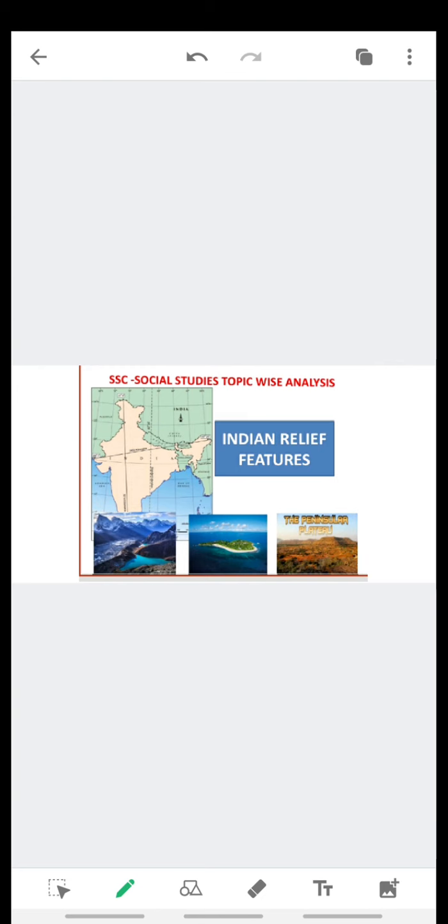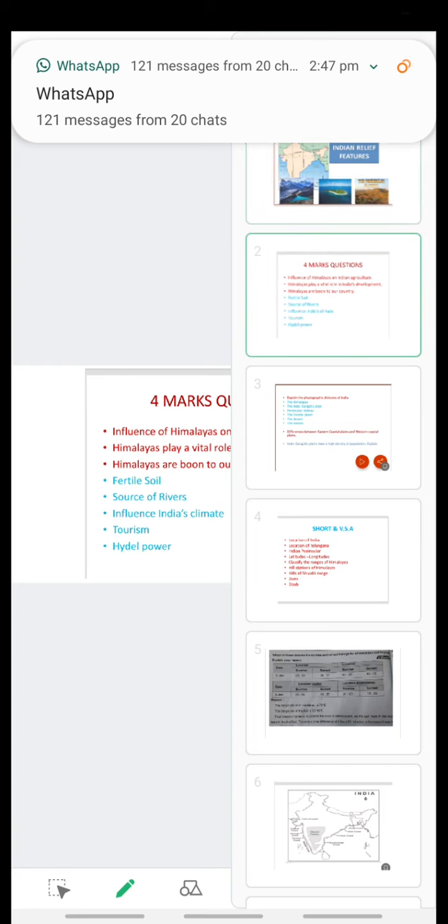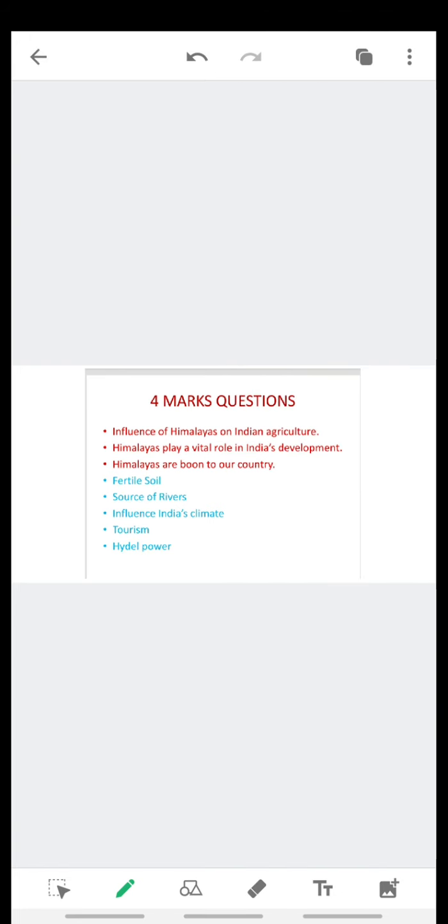We already discussed this in the classroom, even though once again we shall see all those things so that you can easily write the exam with confidence. Chalo, let us start without wasting time. The topic is Indian relief features.